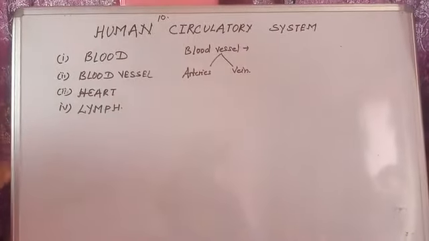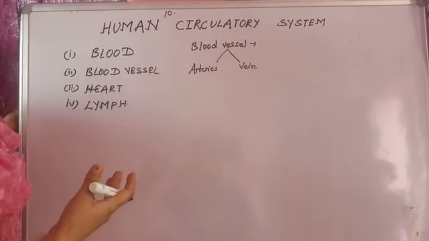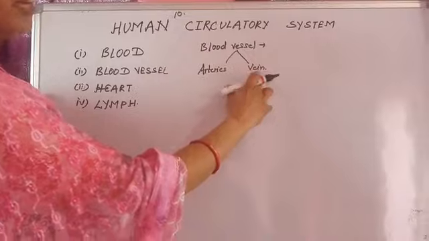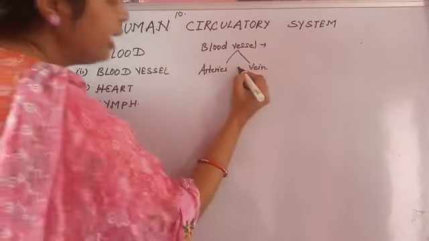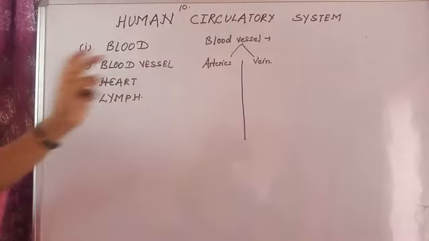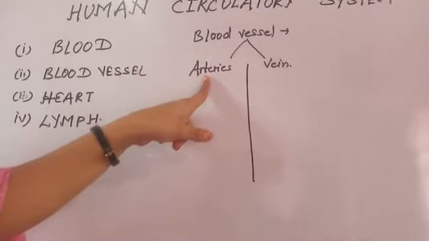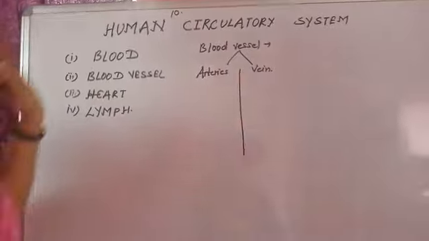No, this is not 100% right. Then why does the pulmonary artery carry deoxygenated blood and why does the pulmonary vein carry oxygenated blood? Why? No, this is not the actual definition. The actual definition is, what is an artery? Arteries take blood away from our body.